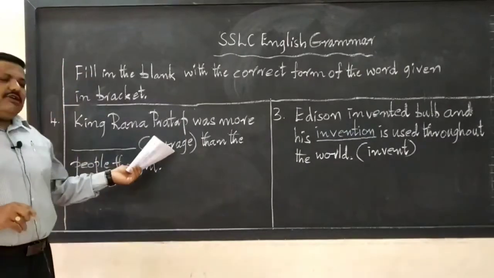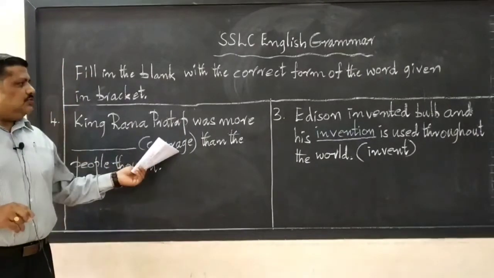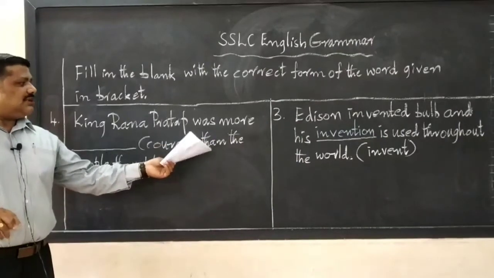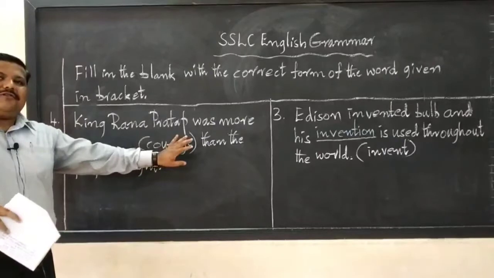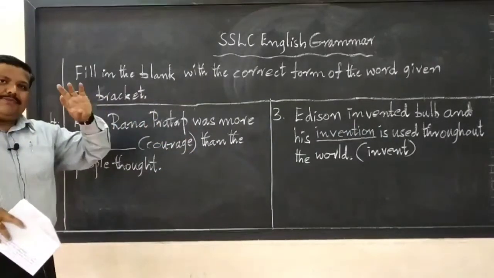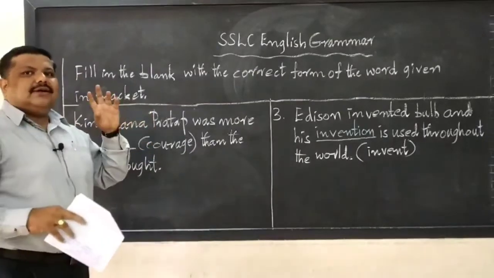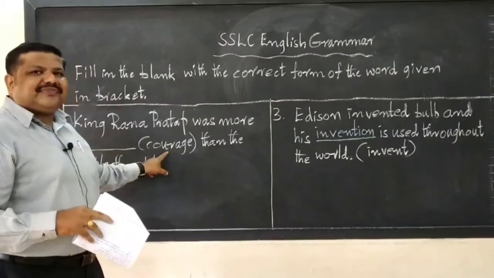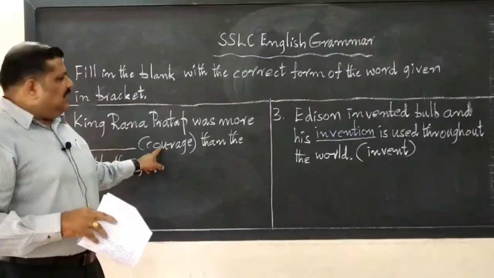In bracket, the word is courage. How do you use it? See, there is a word than, more dash than. See, it is a kind of comparative degree. You know this. Positive, comparative and superlative. So it belongs to comparative degree.